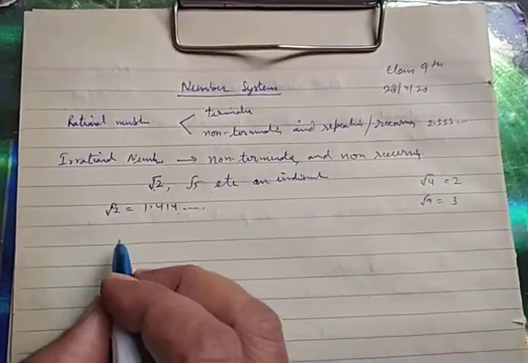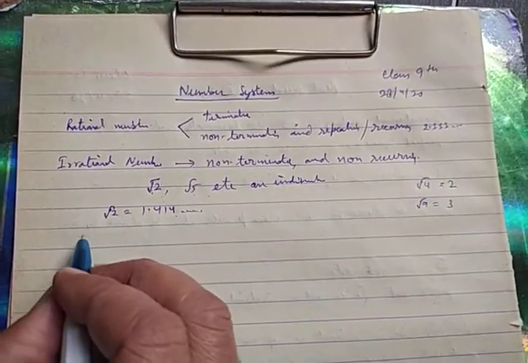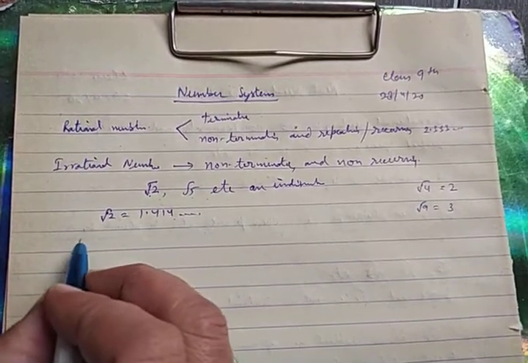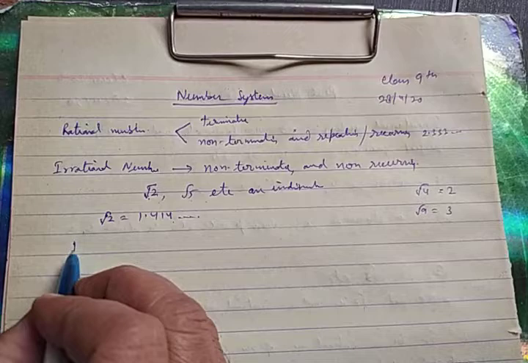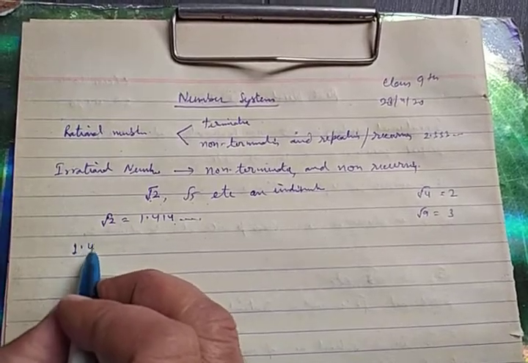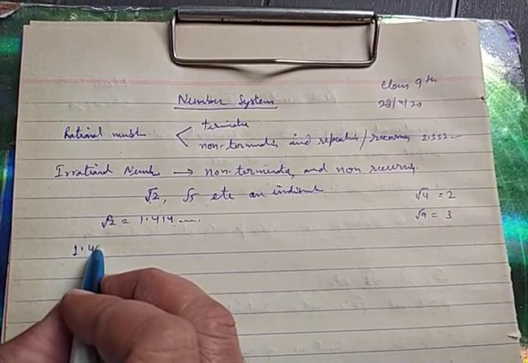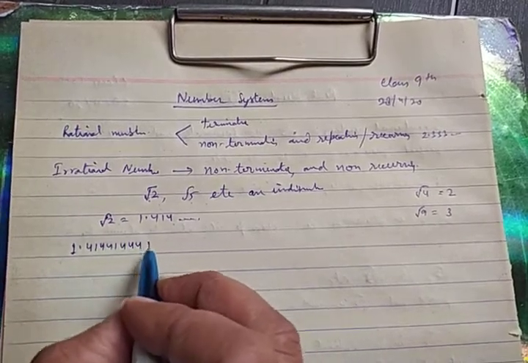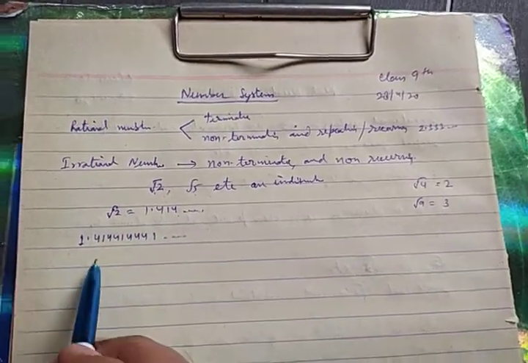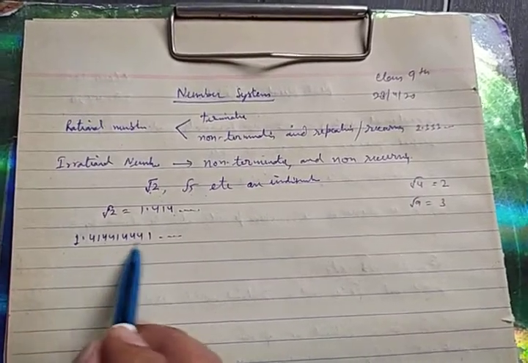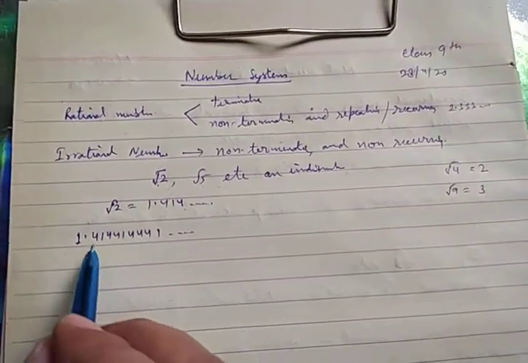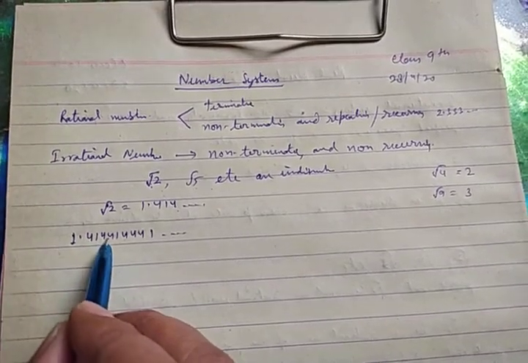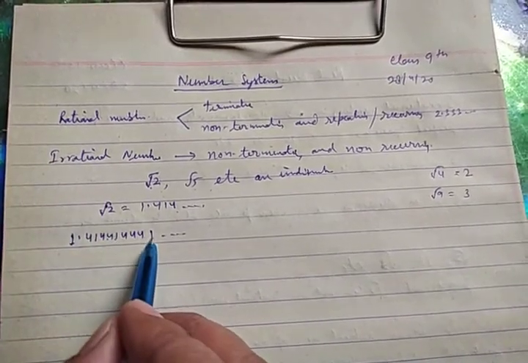Moreover, for the writing pattern, you can take any number of this format. You will have to learn this format for solving questions. Suppose you are writing 1.41441444... There is a pattern in this writing. The pattern is 1, 4, then 1, 2 times 4, then 1, 3 times 4, then 1.